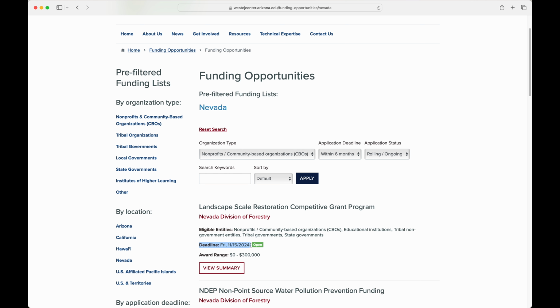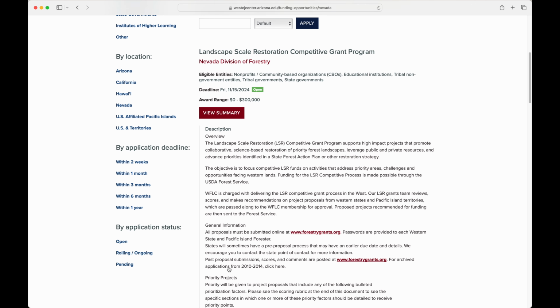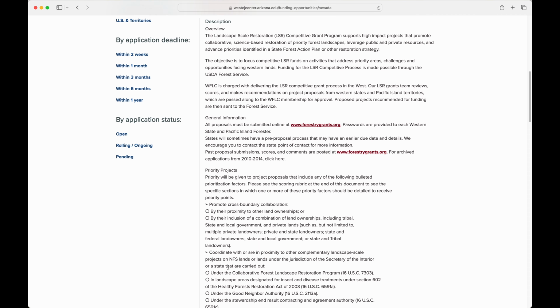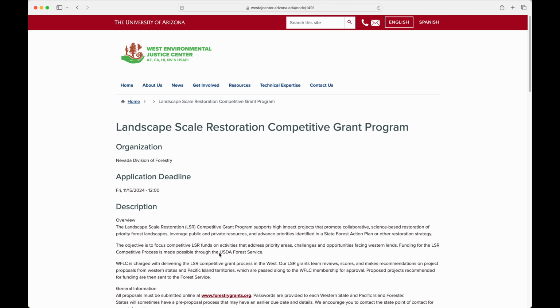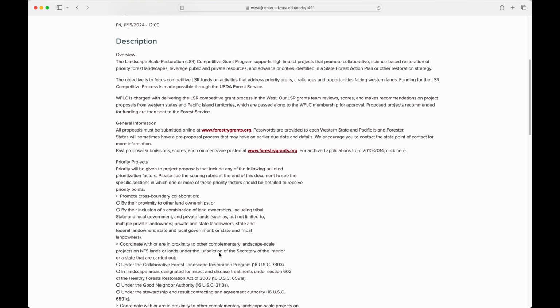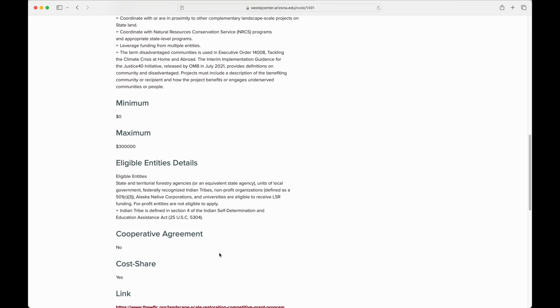The deadline refers to the date when all applications must be submitted, with the green open text box indicating this grant's deadline has not passed yet. Finally, award range refers to the amount of funding that may be requested through this funding mechanism. However, not all grants include minimum or maximum amounts. The clickable box labeled View Summary will provide the grant's description, a link to the grant's webpage, and a More Details link that will lead you to a more detailed view of this particular grant, such as notes written by our grants management specialist, whether this grant requires a cost-shared contribution, and more.